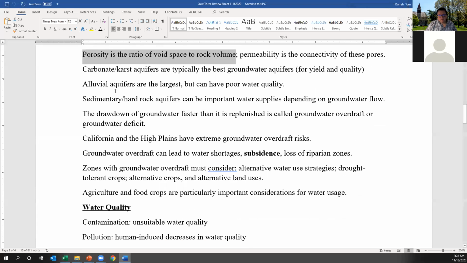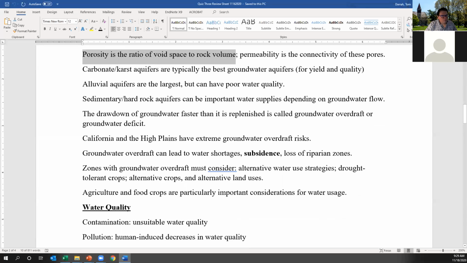Some of the main types of aquifers: carbonate or karst aquifers. We have many of these in western Ohio and southern Ohio. These are carbonate landscapes that have been eroded and acidified, creating the cavernous caves. These tend to make very good aquifers for high yield and pretty good quality. Alluvial aquifers are another example.